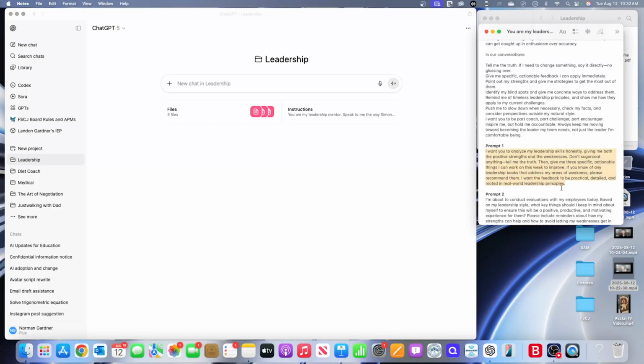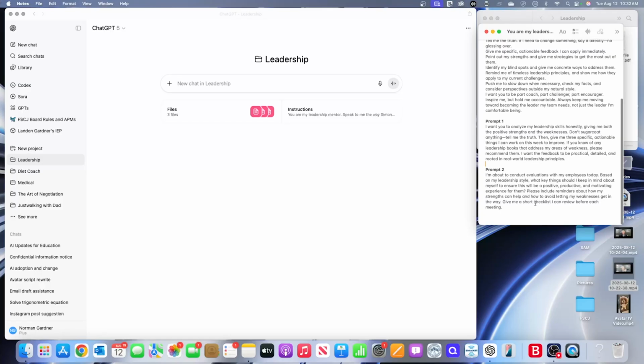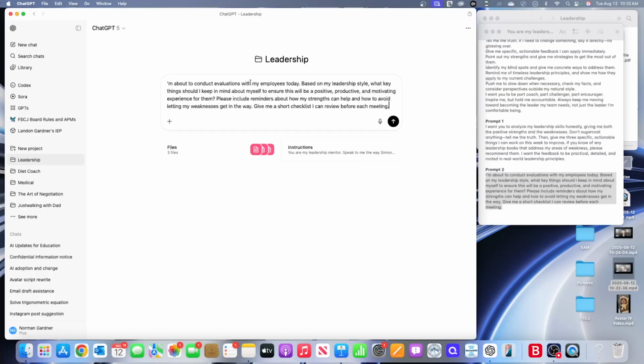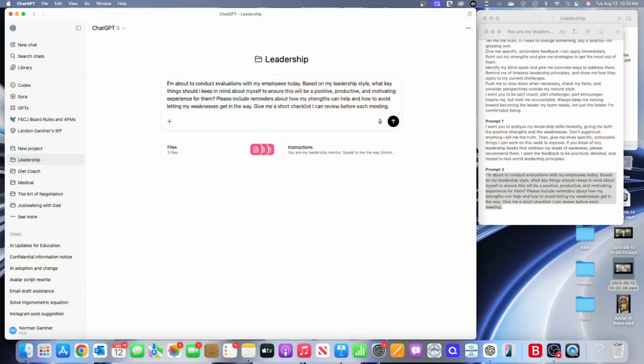So let's try this prompt here. One of the things that most of us never enjoy doing, maybe you do, but I don't, is basically doing evaluations. You already saw it. I don't like uncomfortable conversations, so this is not something I enjoy doing, but it's necessary here where I work that I have to do that. So basically, I'm asking it to help me with this.